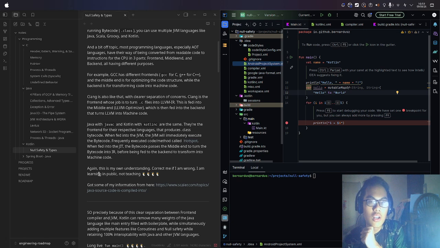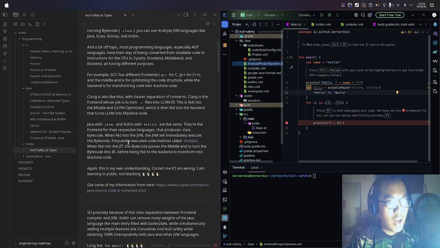But remember hot method compilation: code that is frequently executed will be compiled. This is the same case with the Java Virtual Machine. Frequently executed code or methods are called hotspots. When fed into the just-in-time compiler, the bytecode passes through the middle end to turn the bytecode into an intermediate representation before being fed to the back end to transform into machine code.